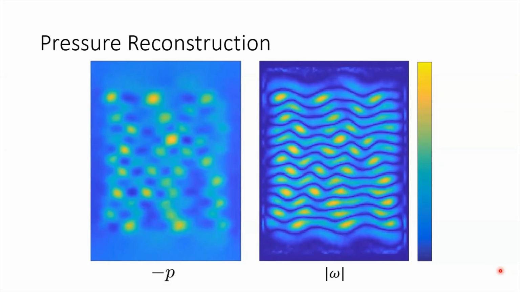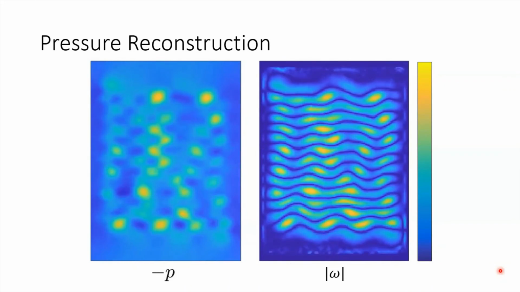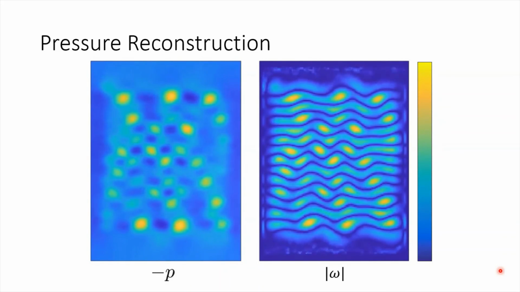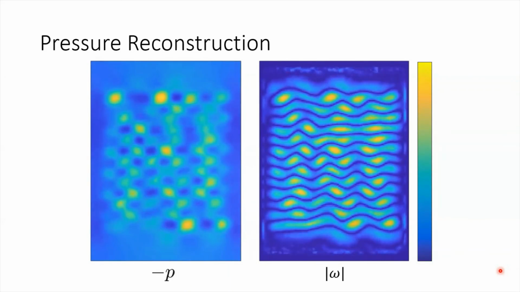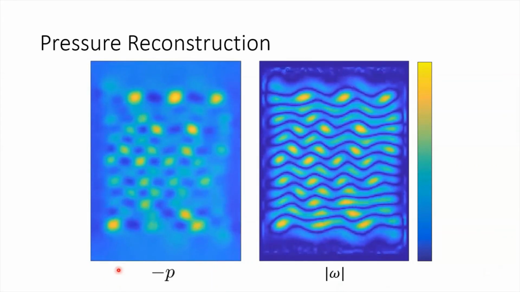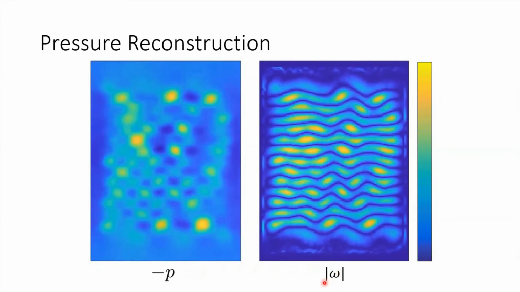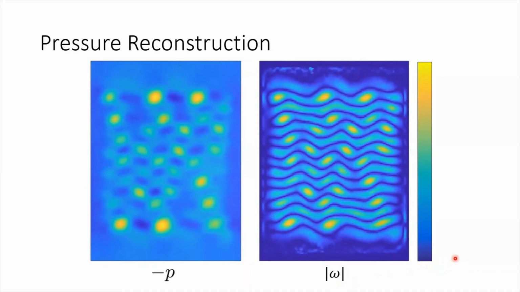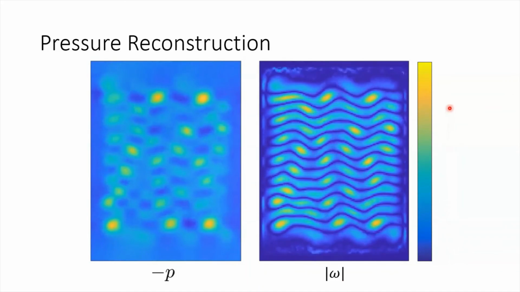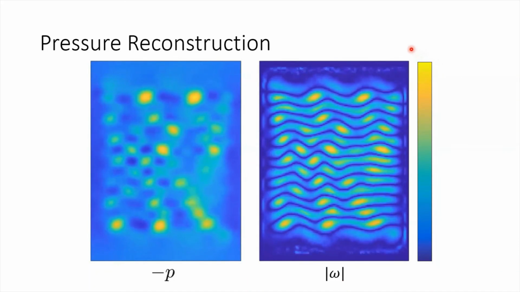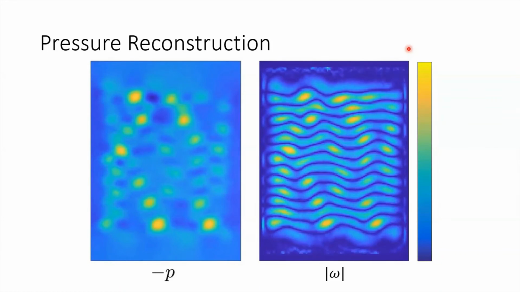In rotational vortices, pressure is lowest and vorticity is the highest at the center of each vortex. So to provide a qualitative look at the resulting pressure field, we examine negative pressure on the left and the absolute value of vorticity on the right. As the flow field evolves, we can make a qualitative comparison between the yellow maxima of these two functions, which are quite similar by eye.